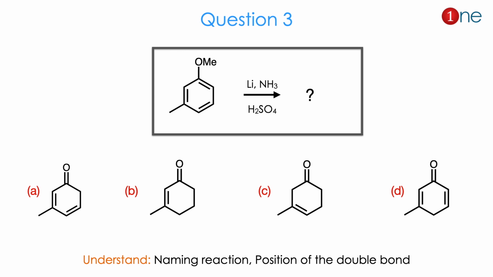Then question number 3. The starting material is an anisole kind of system where the methyl is in the para position. Here lithium and ammonia are used, then acid is also used. Here they ask you to find the product. The products mostly differ in the double bond. So the double bond is conjugated, or the double bond is conjugated to the ketone, or the double bond is near the methyl, or both double bonds are near the conjugation towards the ketone. Here from the products as well as the reagents, you have to understand that a naming reaction is involved and the position of the double bond is the critical question.